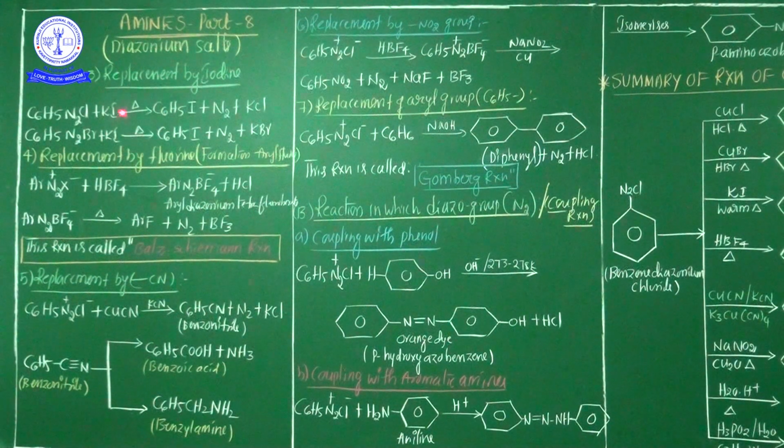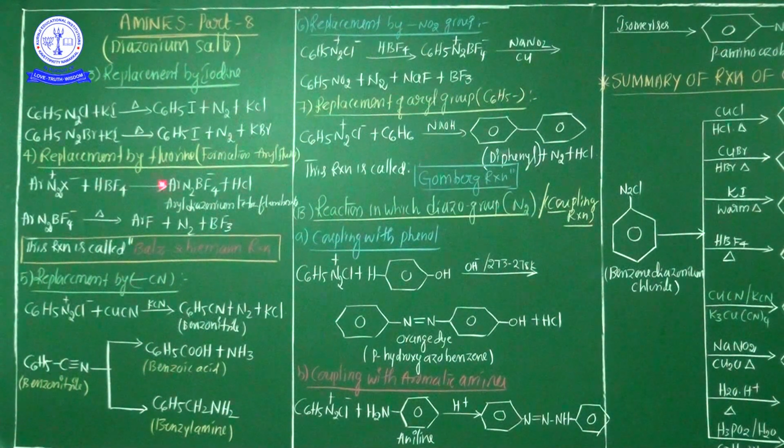In this session, we are going to discuss another chemical property of diazonium salts. Already in my previous session, the first two replacement reactions were completed. This is the third replacement reaction. The reaction name is replacement by iodine. Replacement by iodine generally forms aryl iodide. In this process, the product aryl iodide is liberated.